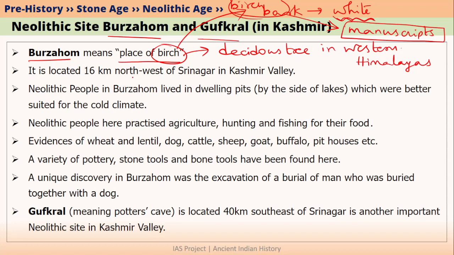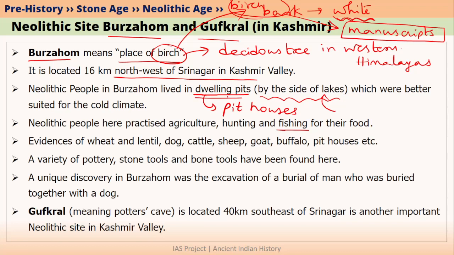Where is Burzahom located? Burzahom is located towards the northwest of Srinagar city. We have learned in our previous videos that in Kashmir, that is especially in Burzahom and Gufkral, Neolithic people lived in dwelling pits. Dwelling pits are also called as pit houses. And these dwelling pits were mainly by the side of lakes because water was also very important for Neolithic people. Moreover, Neolithic people in Burzahom also practiced fishing. That is why they were living by the side of the lakes.